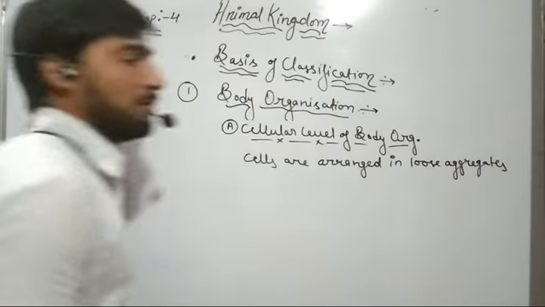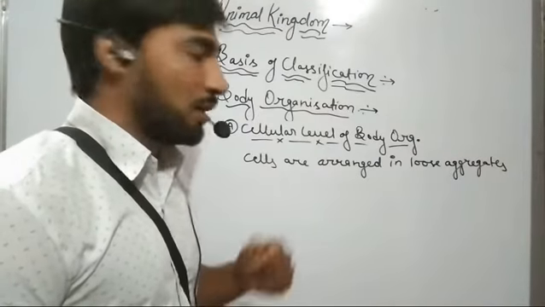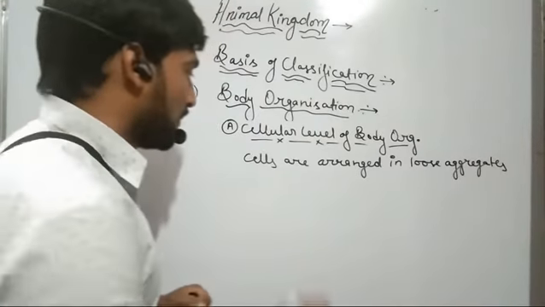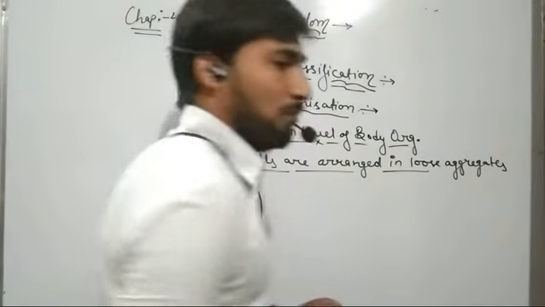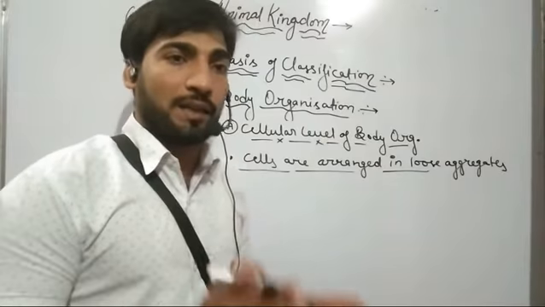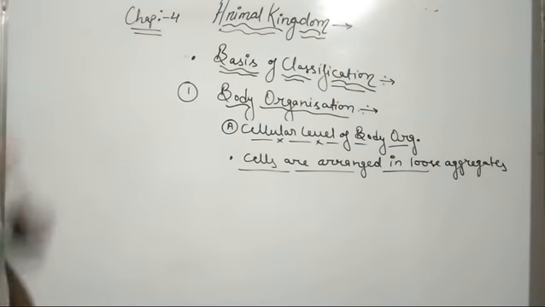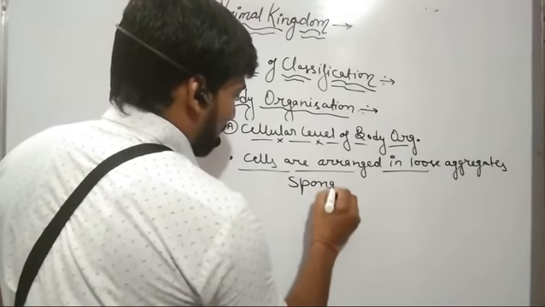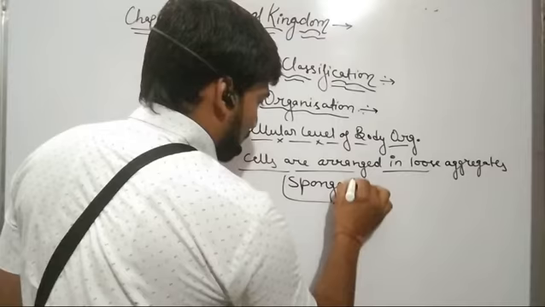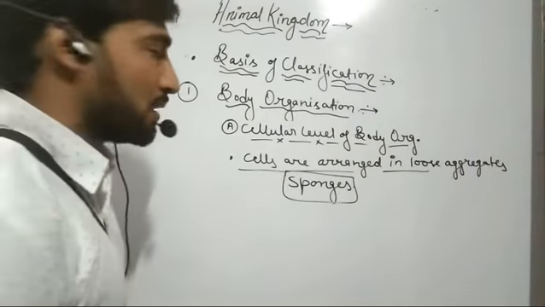In these organisms their body cells are arranged to form loose cell aggregates, and an example of such organisms includes the sponges. So these sponges have a cellular level of body organization.